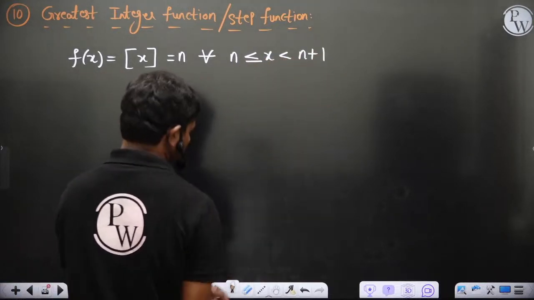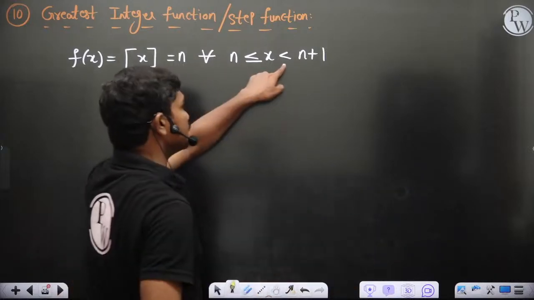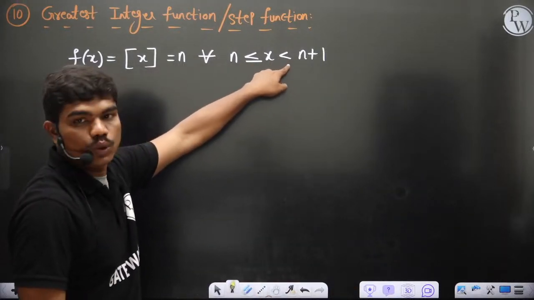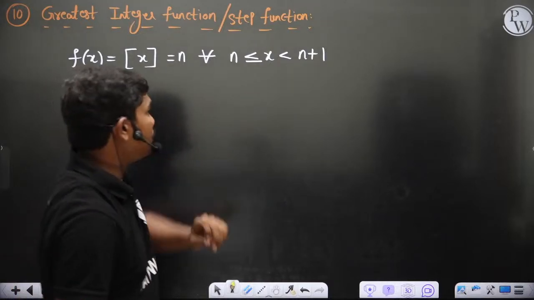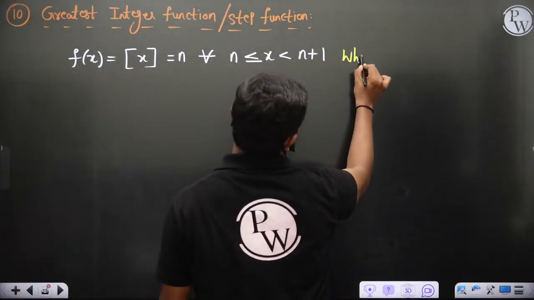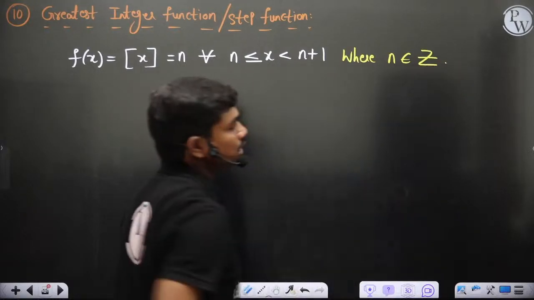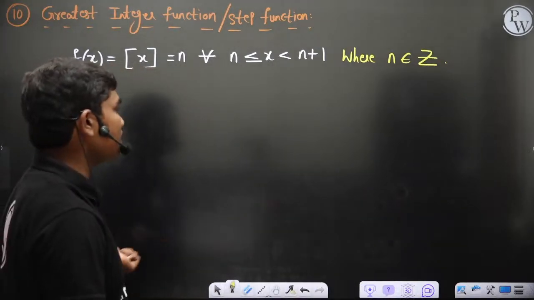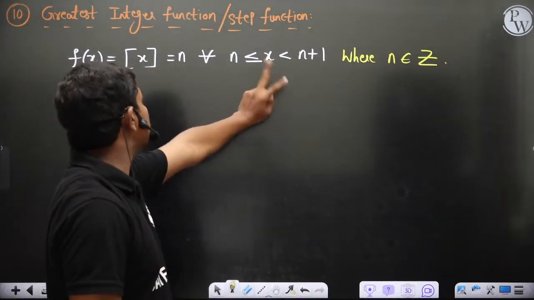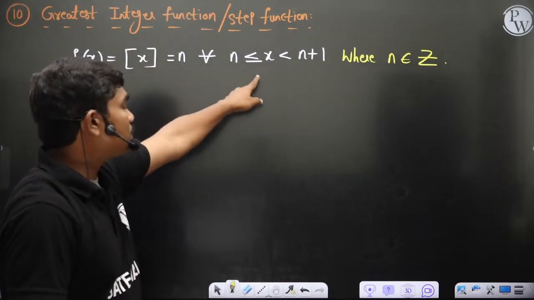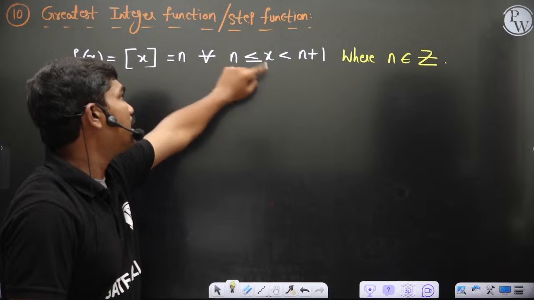Please make a note, there is no equality sign on the right side; there is an equality sign in the left neighborhood, but on the right side there is none. Here n belongs to integers, so n is an integer, and you can start with any two integers. Then n less than or equal to x less than n plus 1, the value is n.